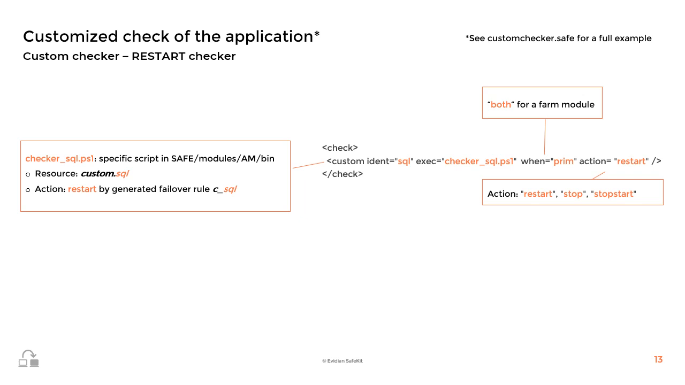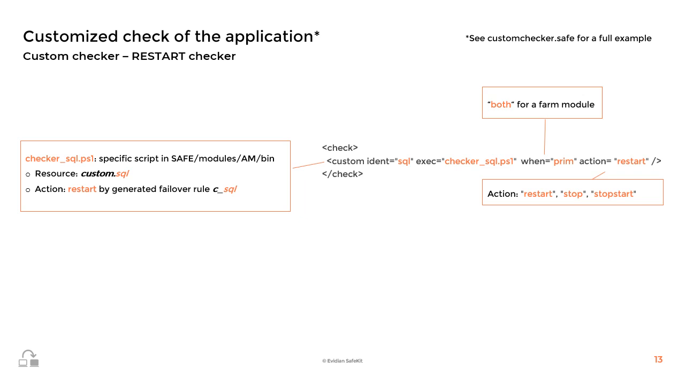Secondly, to activate the checker, a custom tag must be added in userconfig.xml, as shown on the right side of the slide. This tag defines the identity of the checker, the executable name, whether it should be executed on the primary server for a mirror module or on both servers for a farm module, and the action to take in case of failure. A failover rule will be automatically generated with the action. The name of this failover rule will be prefixed by C_, followed by the identity of the custom checker, in this case, SQL. This rule will be displayed in the console and in the SafeKit logs when the checker detects a failure. There is no further configuration needed.